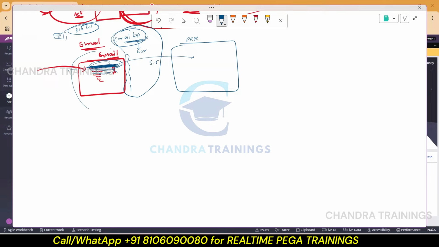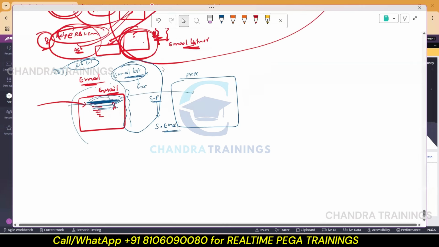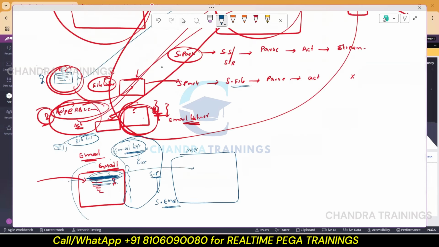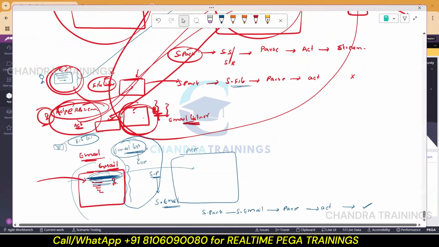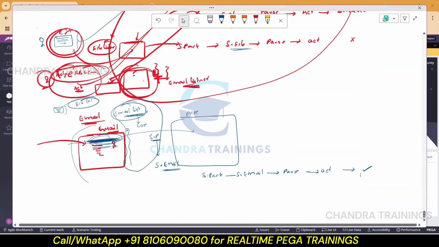No doubt the service package should come into the picture. So the service package should have some service file, right? Service rule, right? Now in this case, service email will come into the picture. Earlier it was service file; now from the service package, service email will be there, and again parsing should happen, and no doubt activity execution should happen. It has the capacity to send back an acknowledgement email as the response to the recipient or the sender. So this is what the overall theme should be.